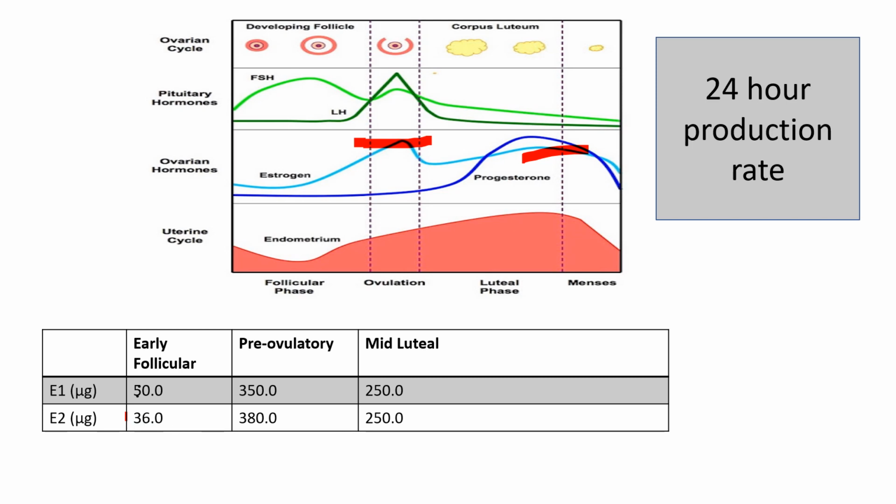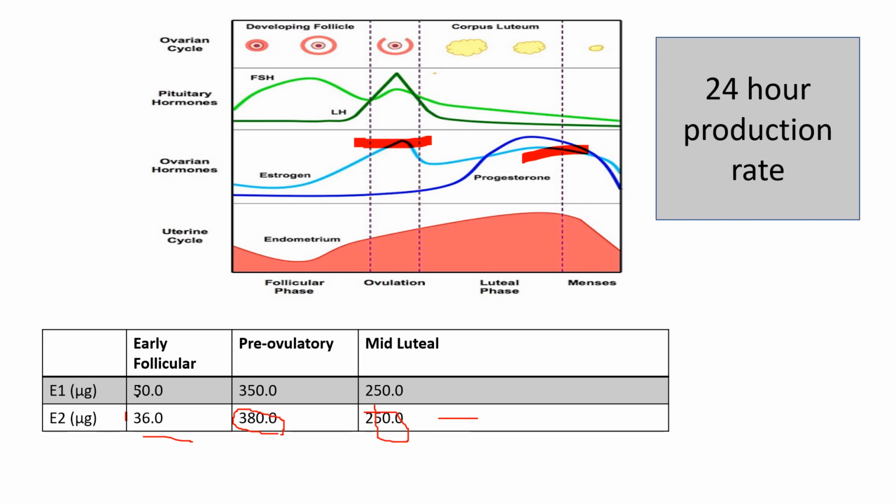In the pre-ovulatory phase, it is raised to around 380 microgram, and in the mid-luteal phase, the value is 250 microgram per day. Here we are calculating the amount in 24 hours. So we can see there is an increase in the level of estrogen: just before ovulation it reaches 380, and again in the mid-luteal phase the value is raised to 250.